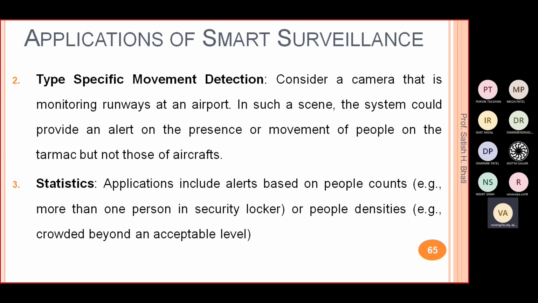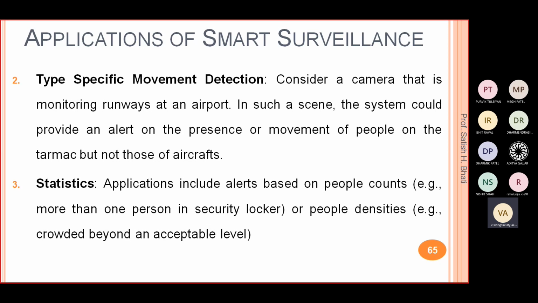You will put a camera on the runway at the airport. On the runway you want only aeroplanes, right? If you find some other vehicle except aeroplanes, then the system will give you an alert. Such a system you can call type specific or class specific movement detection, right? And not only another vehicle; if some person is there, the system will also give you an alert, because if some person is on the runway, there is a chance of accident, right?